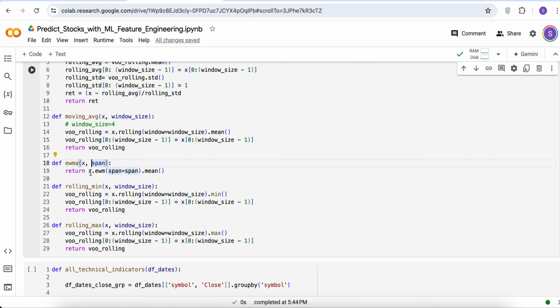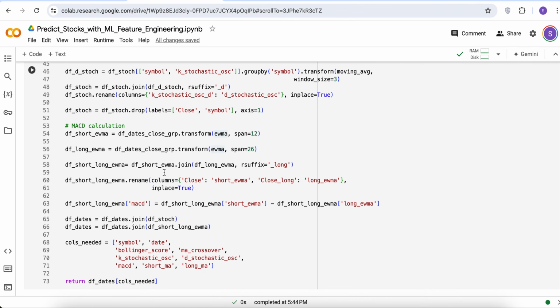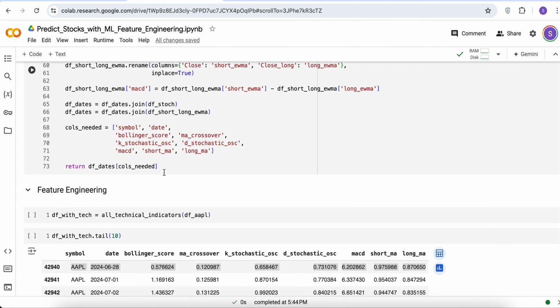This is defined in pandas, which is the exponential moving average in pandas. The difference between the simple one and the exponential one is that the exponential one gives more weightage to recent data points, whereas the simple moving average averages out all the 12 or 20 data points that we might give it.